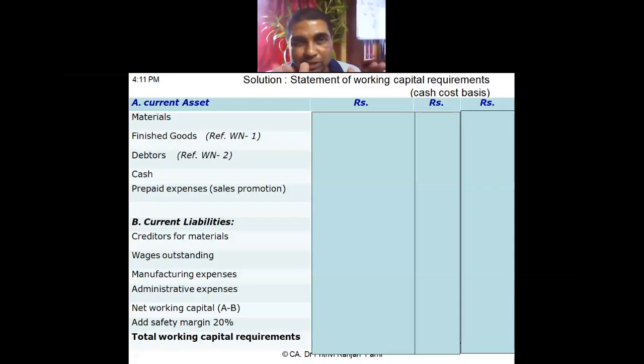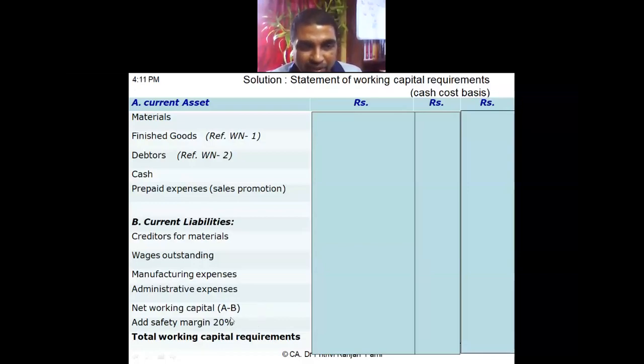As usual, this is the structure. I am taking all the current assets. Current assets include material and finished goods. For finished goods there is a working note, and for debtors also there is a working note. Then cash is already given in the question, and I will be taking the prepaid expenses. This is the total of my current assets. Then current liabilities: creditors for material, wages outstanding, manufacturing expenses, admin expenses. So net working capital can be found out.